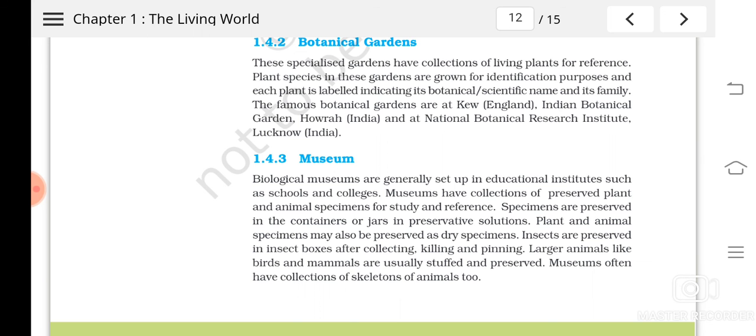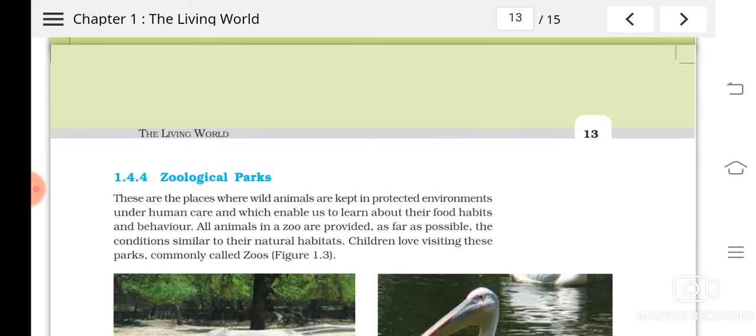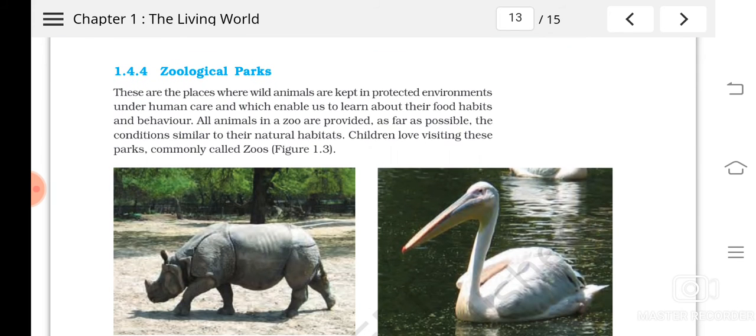And sometimes museums can also have skeletons, isn't it? Skeletons of animals can also be kept, so that we can study the animals and understand their feeding habits, etc. Their mode of walking, how it was, all this can be studied from this. So museums also play an important role in the study of taxonomy.